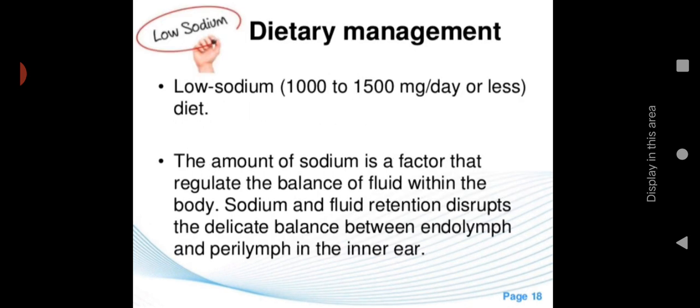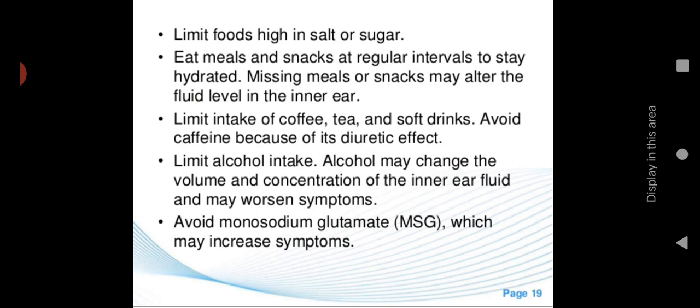Next is dietary management. In that, a low sodium diet should be given, because sodium can lead to retention or accumulation of fluid in your body. So a low sodium diet should be given. The amount of sodium is a factor that regulates the balance of fluid within the body. Sodium and fluid retention disrupt the delicate balance between endolymph and perilymph in the inner ear. That's the reason we are giving a low sodium diet, because sodium can lead to fluid retention.